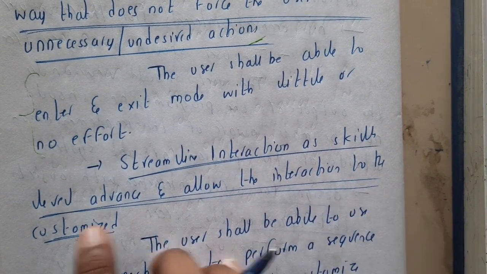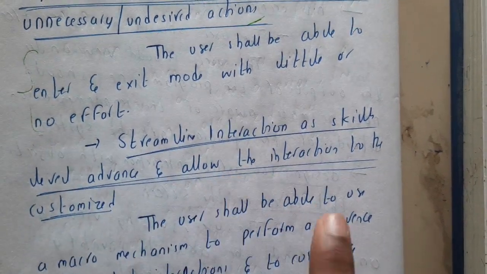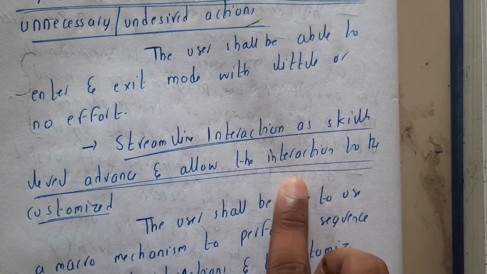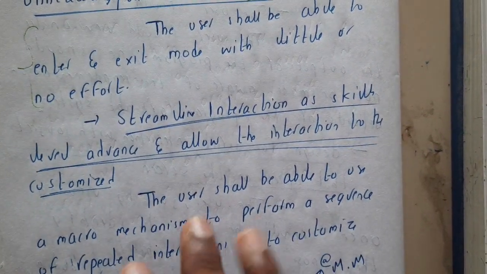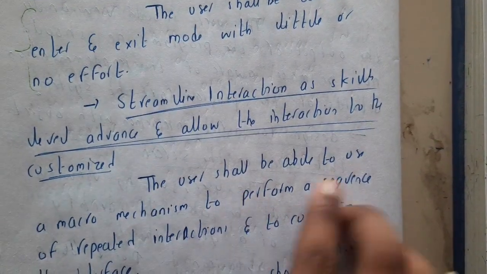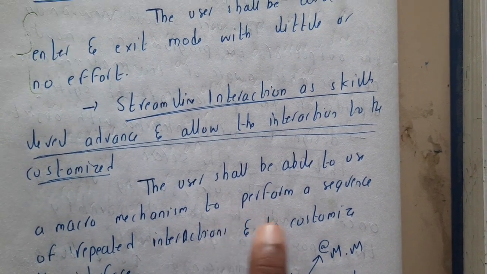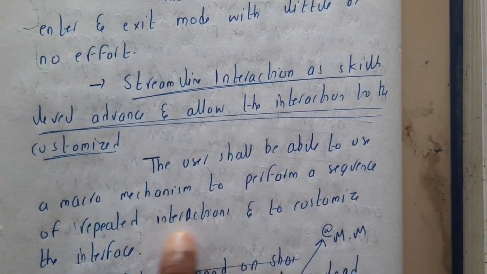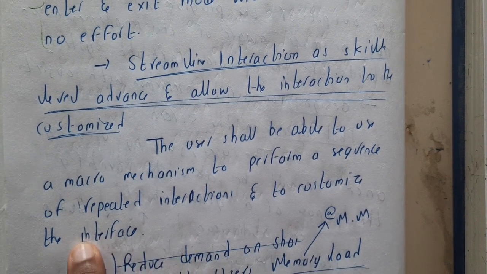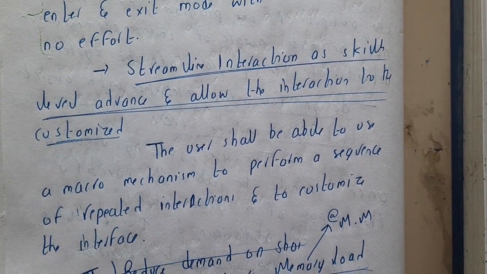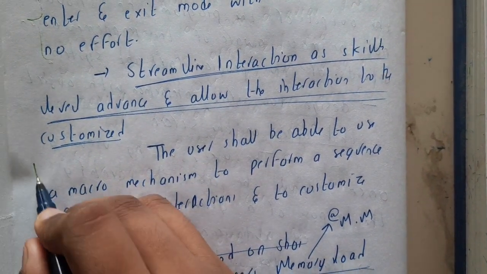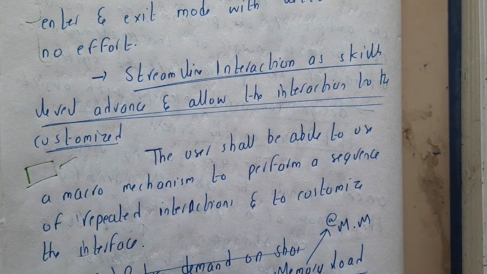Streamline interactions as skill level advances and allow the interactions to be open to customization. The user shall be able to use macro mechanisms to perform a sequence of repeated interactions and customize the interface. If you have ever used an Excel sheet, guys, in Excel you can write small macros to do particular operations.